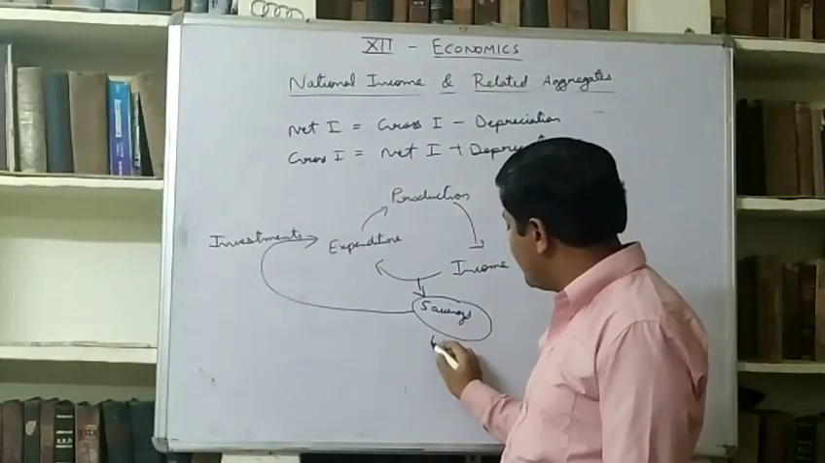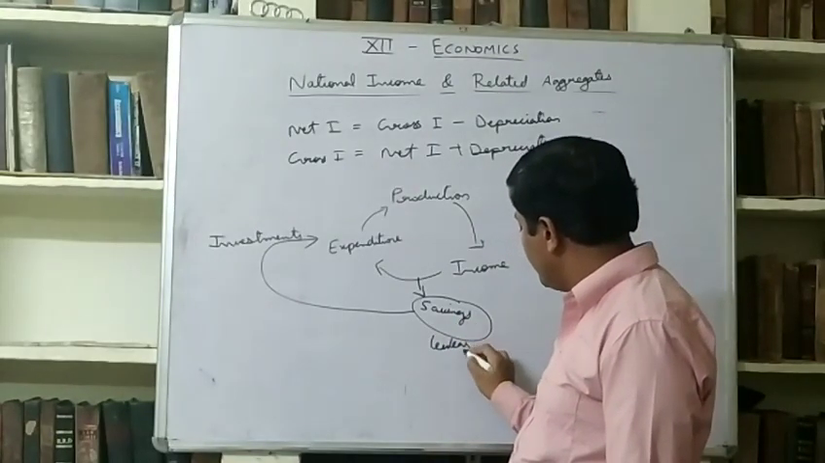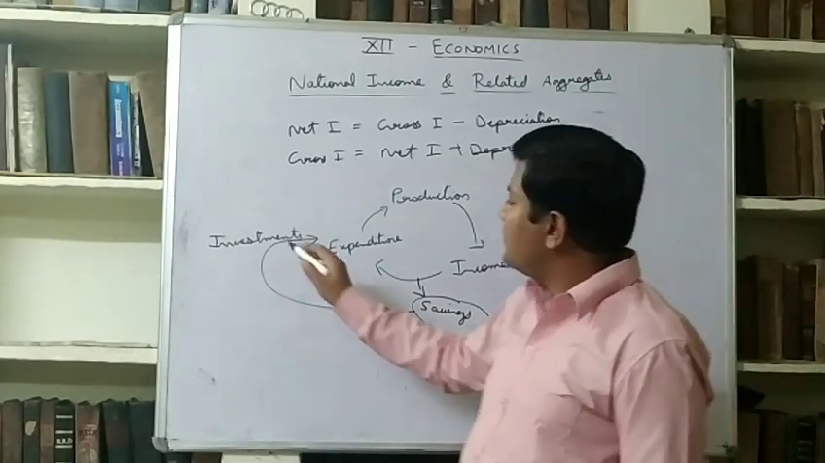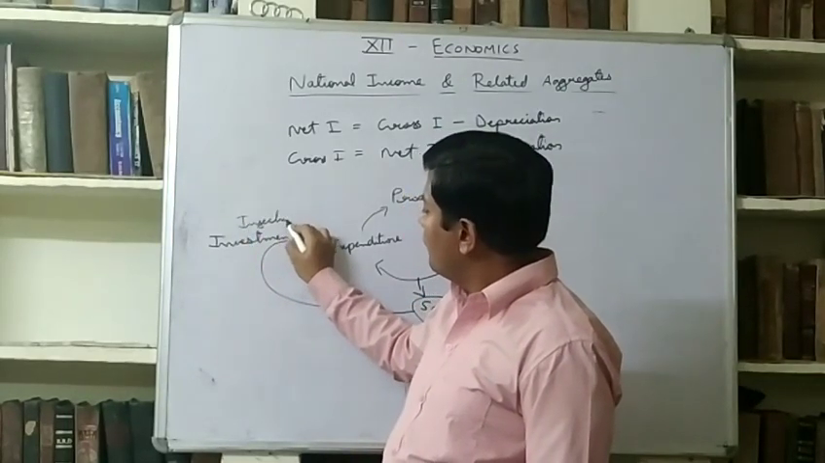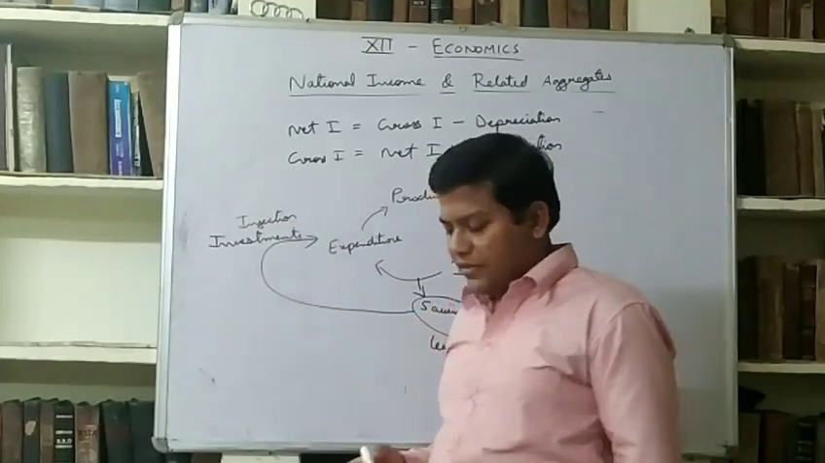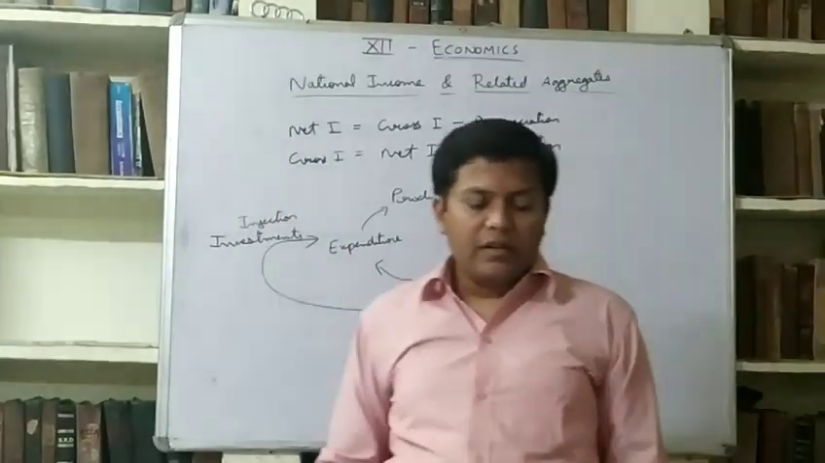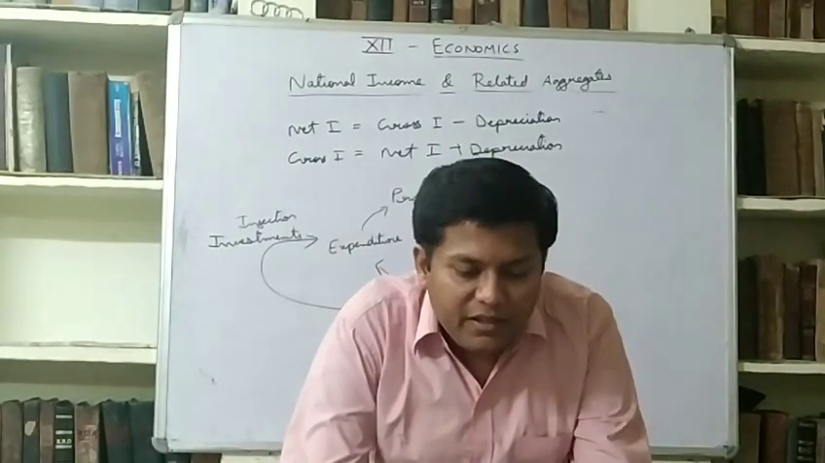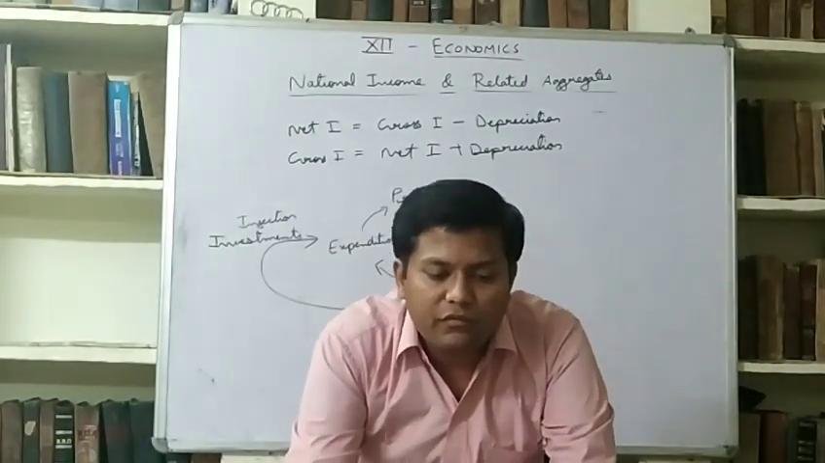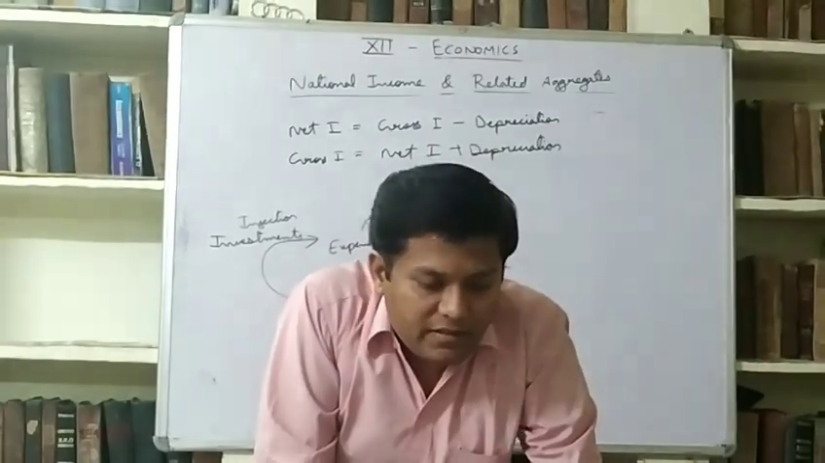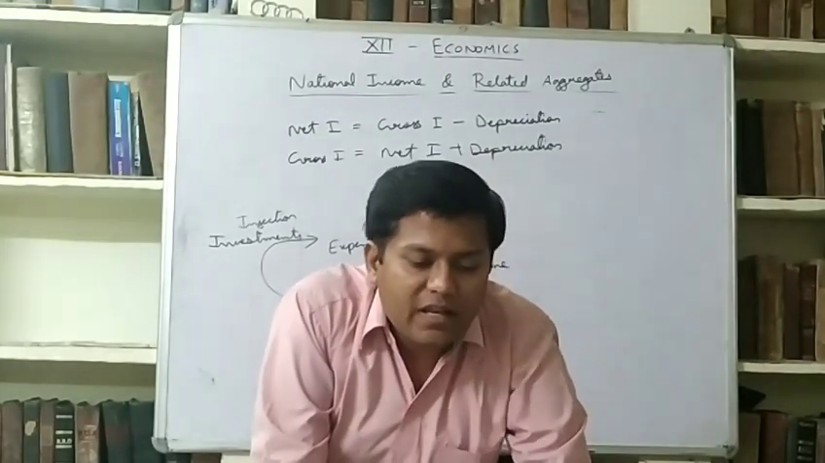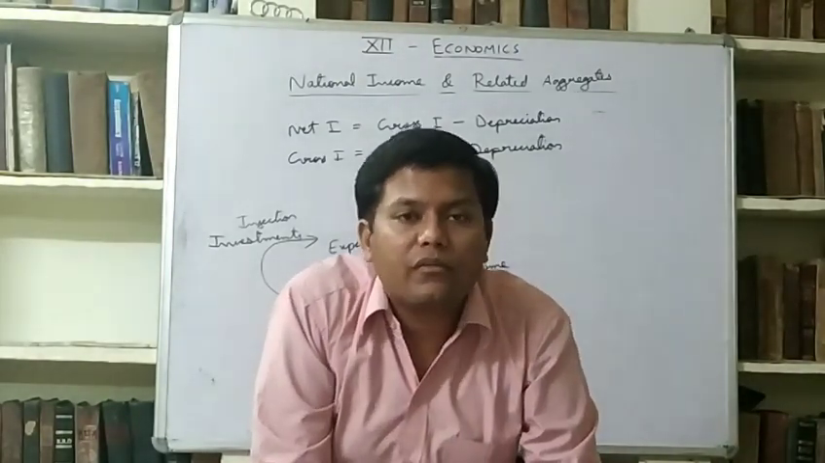So this is the leakage, and this is the injections. Leakage is the amount of money which is withdrawn from circular flow of income. For example, taxes, savings, etc. It reduces aggregate demand and the level of income.